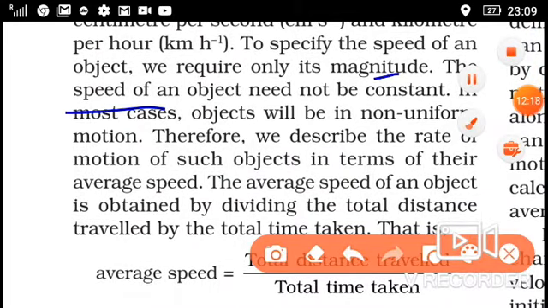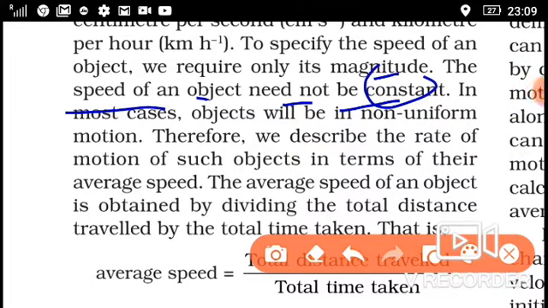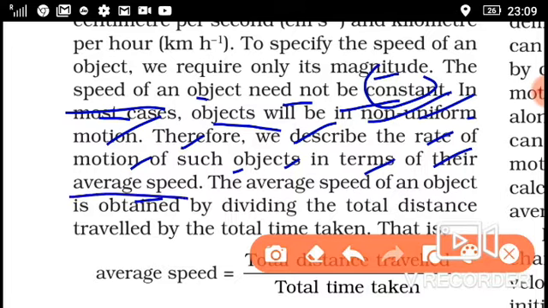The speed of an object need not be constant, it can change. Like when you drive a bike, sometimes the speed of the bike is low and sometimes it is higher. In most cases, objects will be in non-uniform motion. Therefore, we describe the rate of motion of such objects in terms of their average speed.